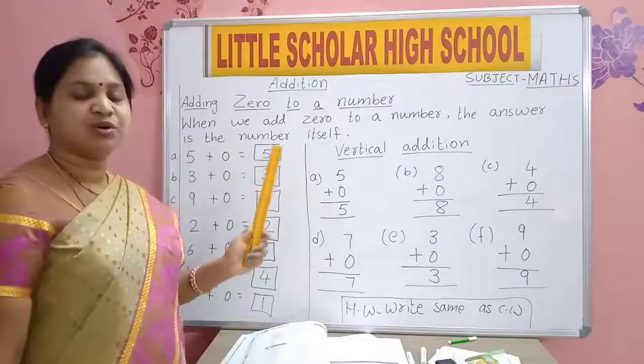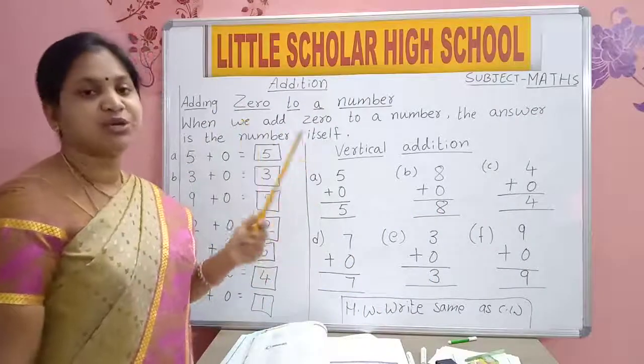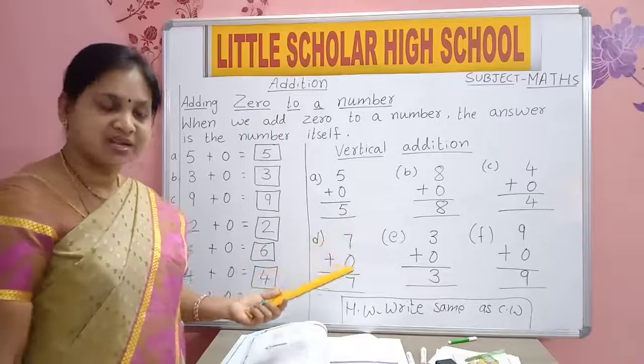Addition of 0: if you add 0 to any number, you will get the same number as the answer.